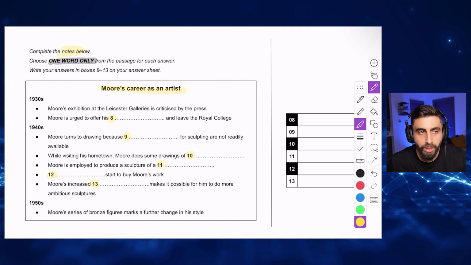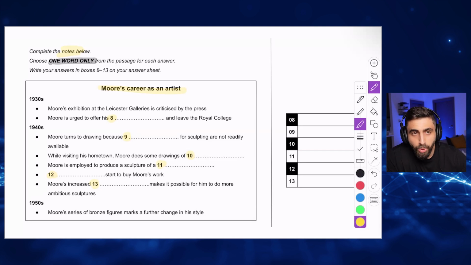When you are reading the questions, obviously you have to read the questions. This is my technique: you read the questions before you read the passage. Again, you read the questions before you read the passage.